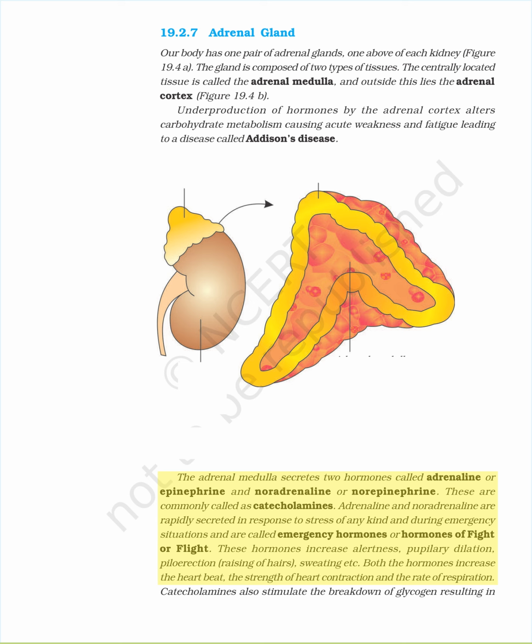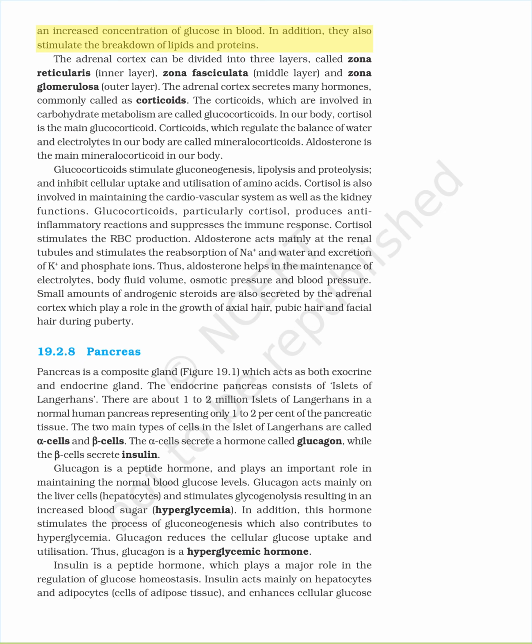Adrenaline and noradrenaline are rapidly secreted in response to stress of any kind and during emergency situations and are called emergency hormones or hormones of fight or flight. These hormones increase alertness, pupillary dilation, piloerection, raising of hairs, sweating, etc. Both the hormones increase the heartbeat, the strength of heart contraction, and the rate of respiration. Catecholamines also stimulate the breakdown of glycogen, resulting in an increased concentration of glucose in blood. In addition, they also stimulate the breakdown of lipids and proteins.